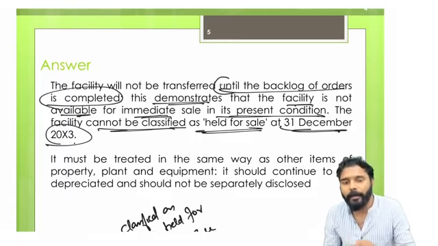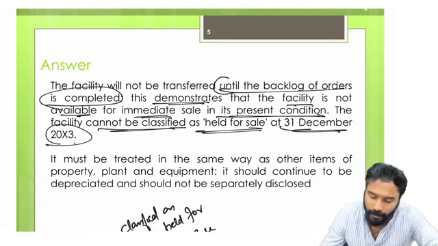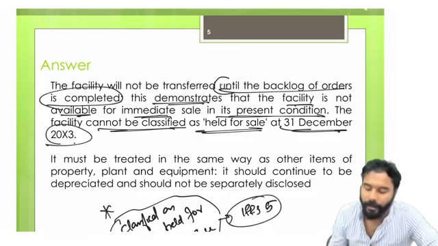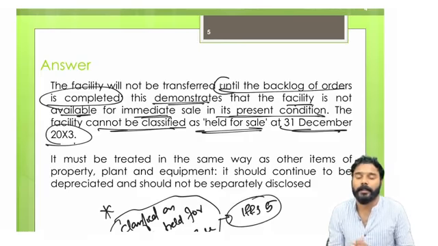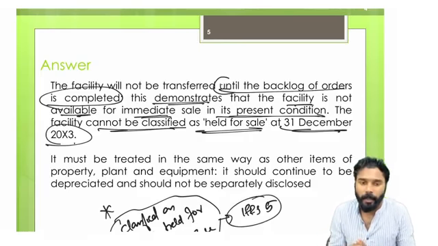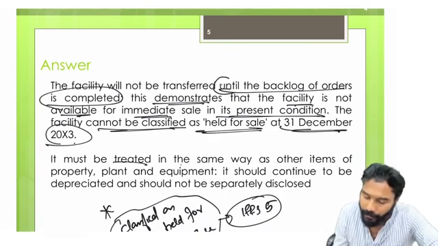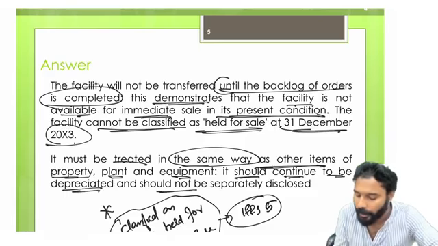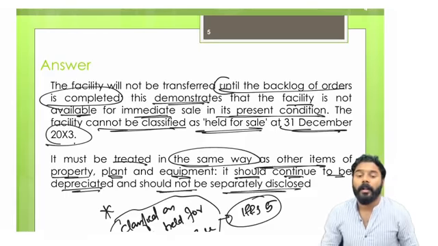So by considering that matter, we can say that this item should not be classified as an asset held for sale as per IFRS 5. We cannot classify this item as an asset held for sale. It must be treated in the same way as other items of property, plant and equipment, and it should continue to be depreciated and should not be separately disclosed.